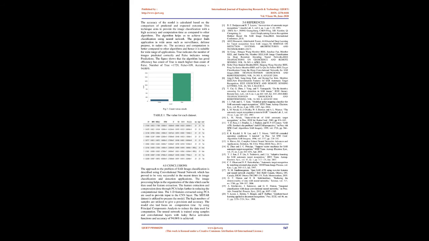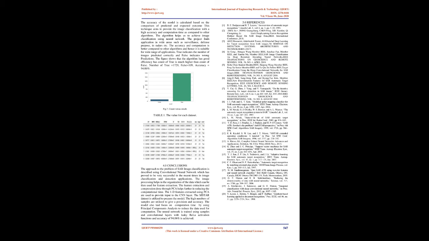The network calculates the probabilities of each outcome for each image. The outcome with the highest probability is taken as the predicted outcome. The accuracy of the model is calculated based on the comparison of predicted and expected outcome. This technique aims to provide image classification with high accuracy and good computation time as compared to other algorithms. The algorithm helps us to achieve image classification using a neural network. The project finds application in wide areas such as surveillance, defense purposes, and radars. The accuracy and computation are better compared to other algorithms and hence it is suitable for a wide range of applications.